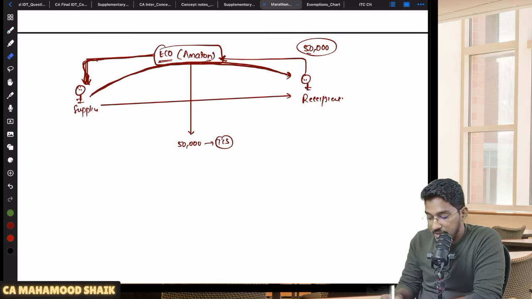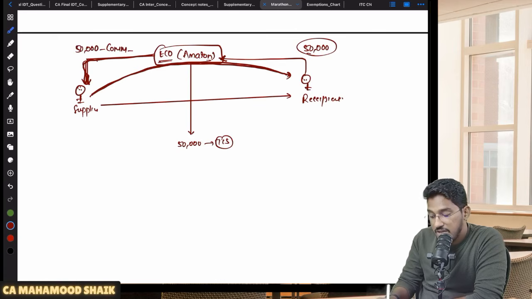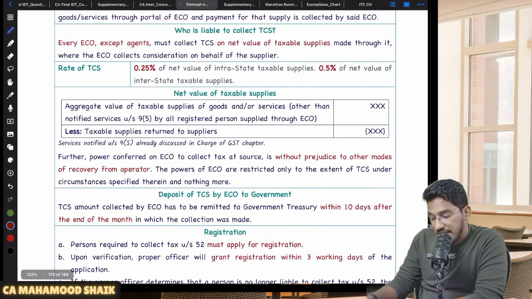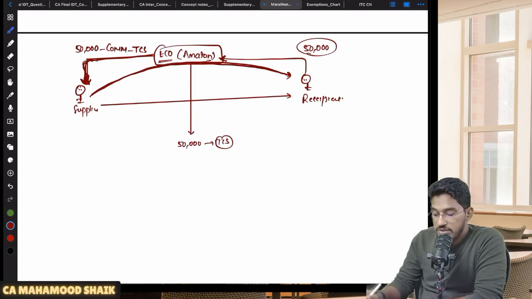So practically, in this case, if 50,000 has been collected, from that 50,000 the e-commerce operator will first deduct his commission. Thereafter, under section number 52, he is also required to collect something called TCS. The TCS amount is also required to be collected and only the balance amount will be remitted to the supplier. Sir, now what is the rate of that TCS? 0.5%. What is the rate of TCS? 0.5% of the net value of the taxable supplies. So TCS at the rate of 0.5% will be deducted and the balance amount will be remitted.